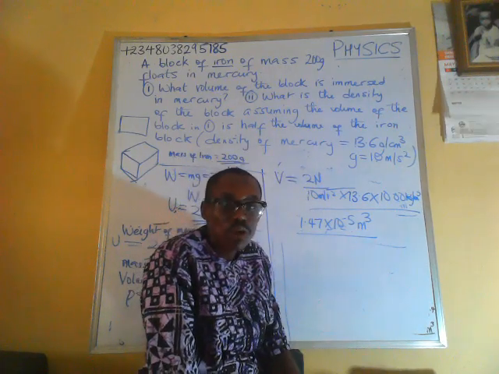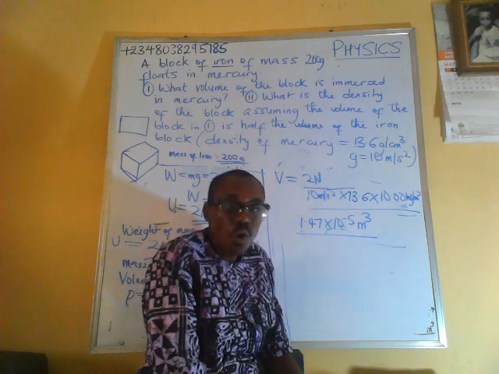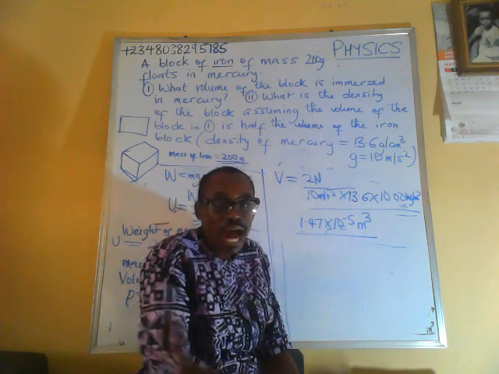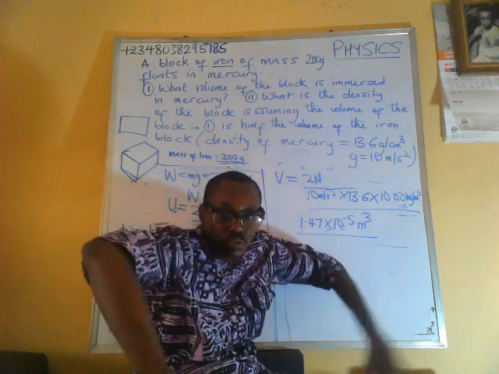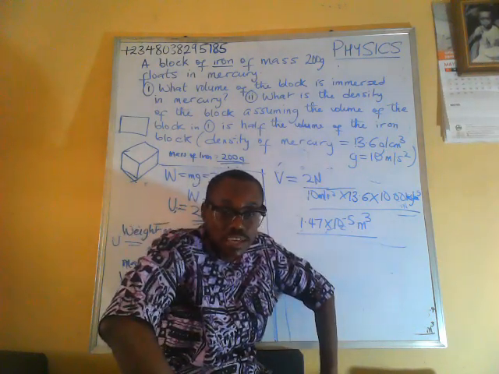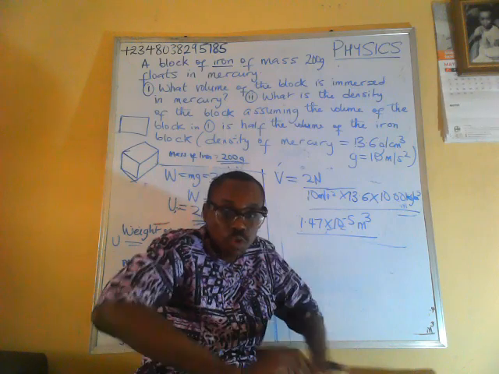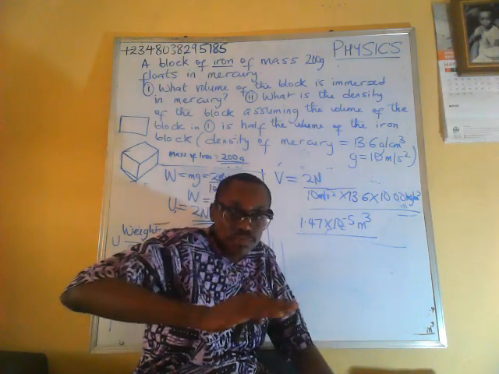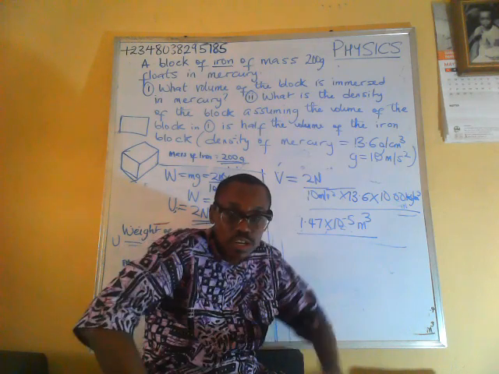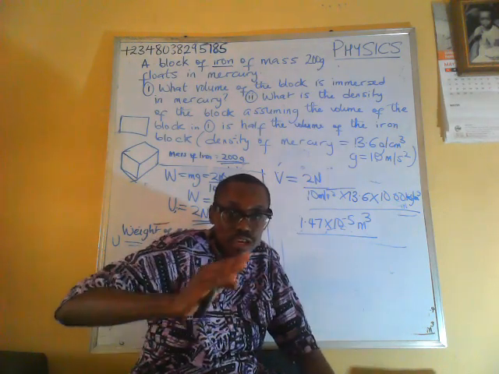Now the volume of mercury displaced is actually equal to the volume of the iron in mass. The iron is going to displace a volume of liquid equal to the volume of the iron in mass. The volume of iron is equal to the volume of liquid that is displaced, which is mercury in this instance.